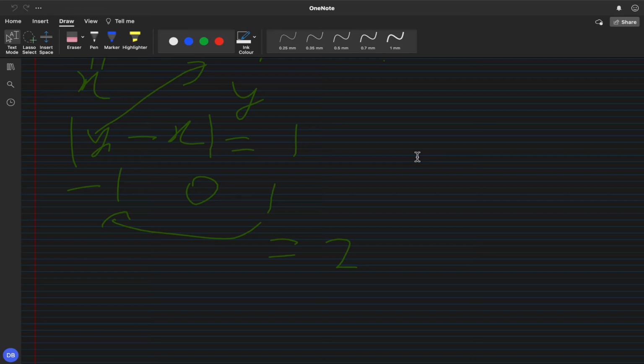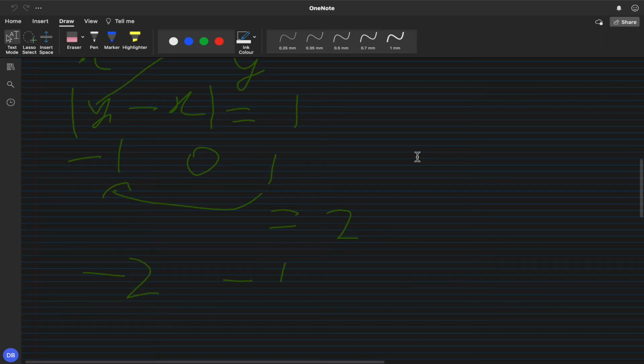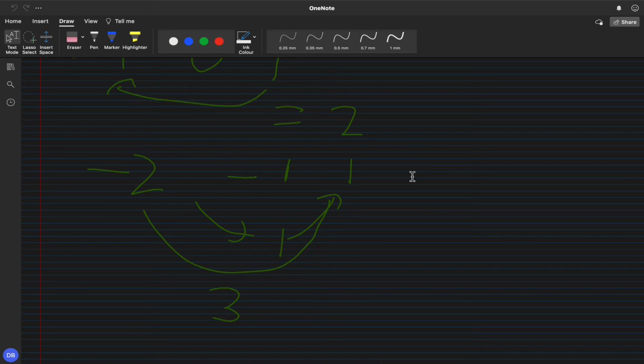This will go on increasing till infinity. So if any negative value occurs in the array, the output is not possible; it is not possible to make the array nice. Say we had only two elements, minus 2 and minus 1. Subtracting them and taking the absolute value, we get 1. Then the difference of minus 2 and 1 is 3. This will keep increasing, so any negative value defies the possibility of a nice array.